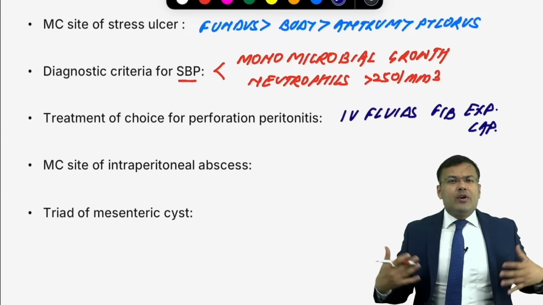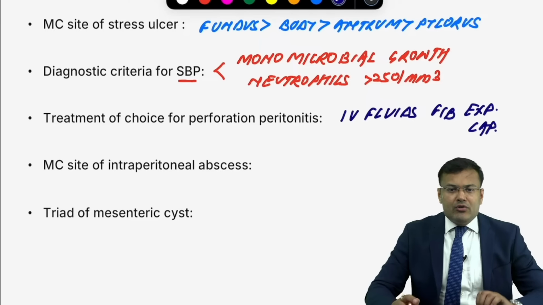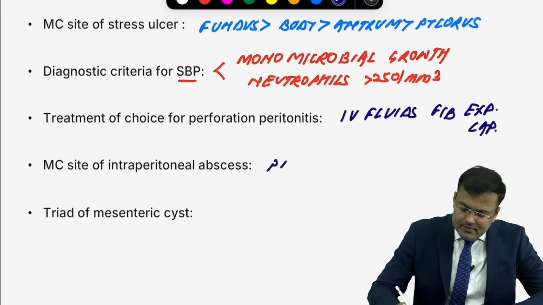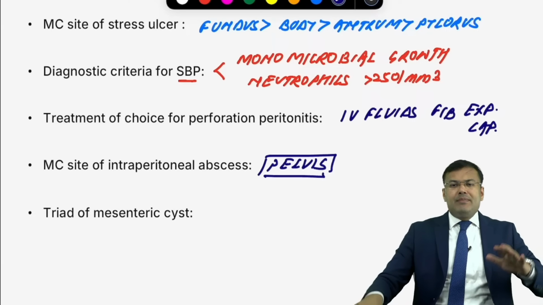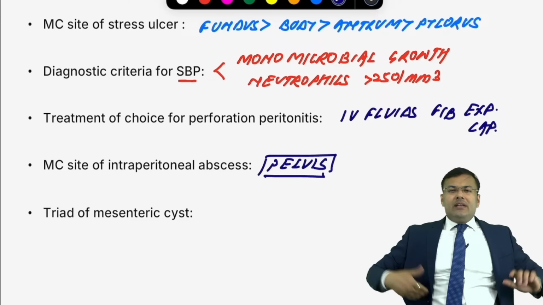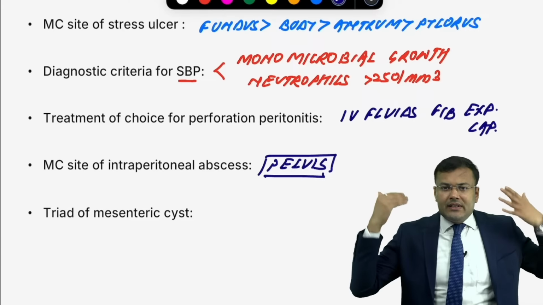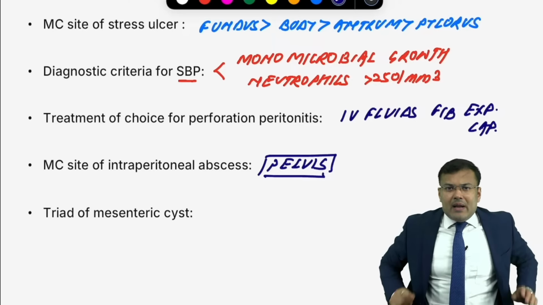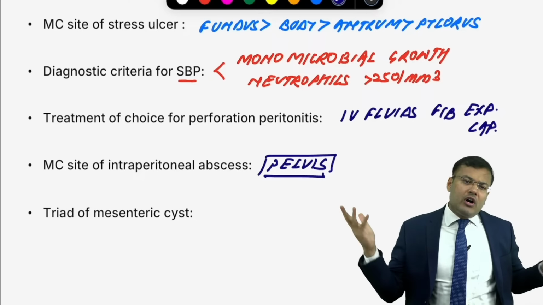Next, what is the most common site of intraperitoneal abscess? All of you know, pelvis. Overall, the most common site is pelvis. If the patient is in a recumbent position, then it's the hepatorenal pouch. If the patient is in an upright posture, it's pelvis. Ambulatory patient, pelvis. Overall, pelvis.